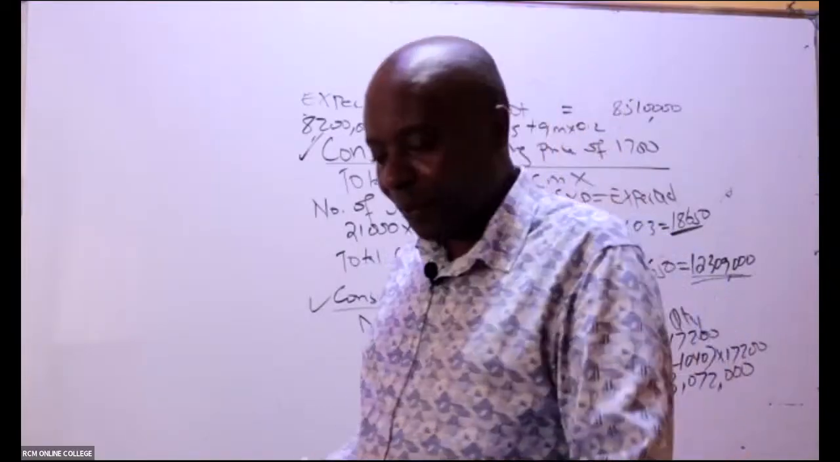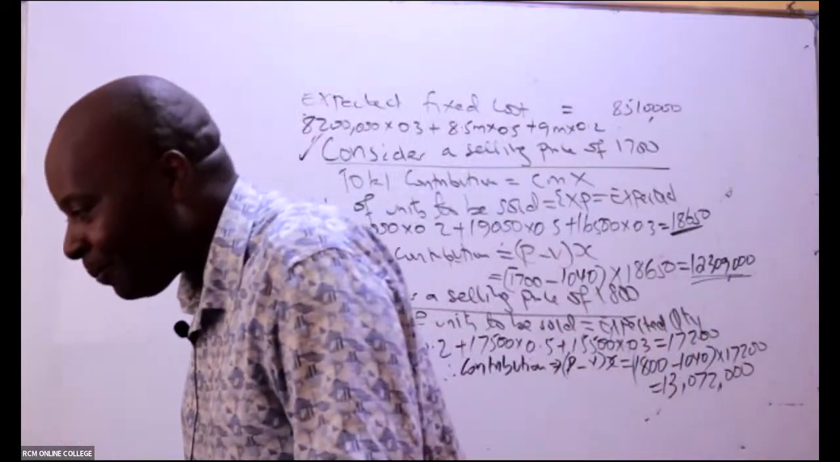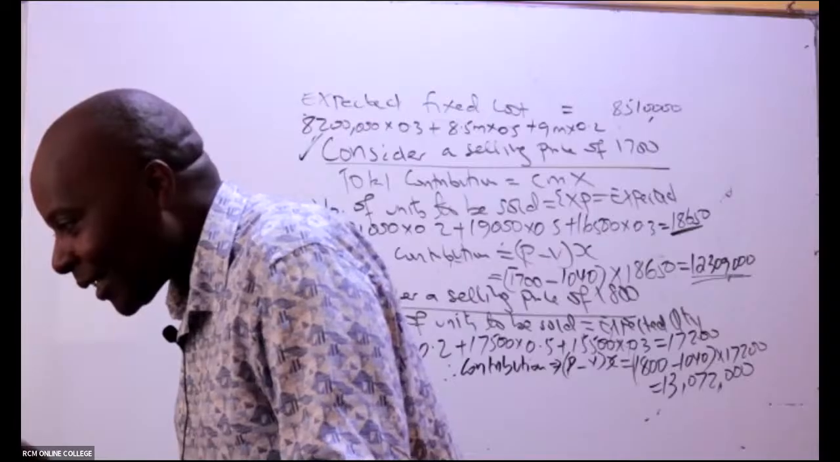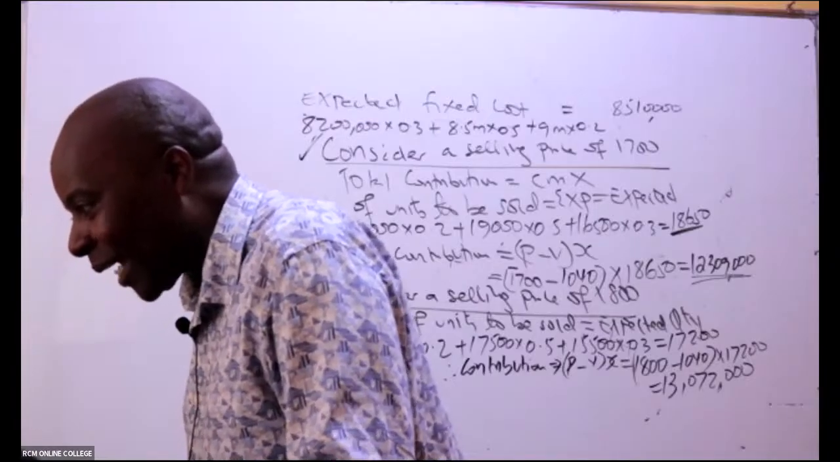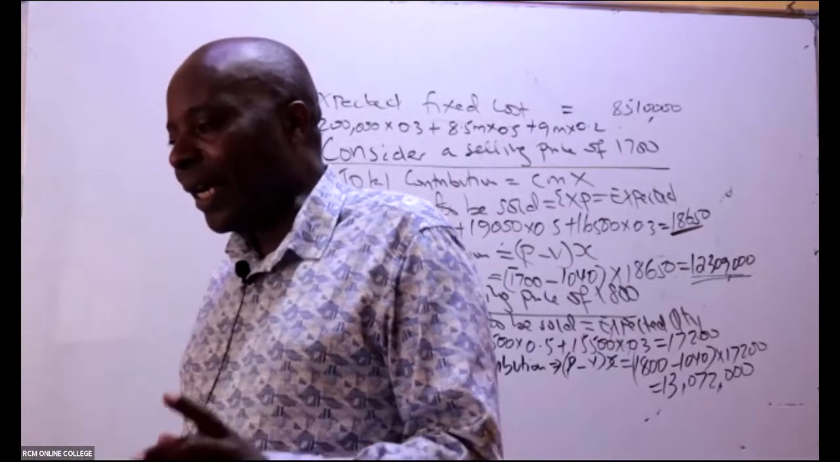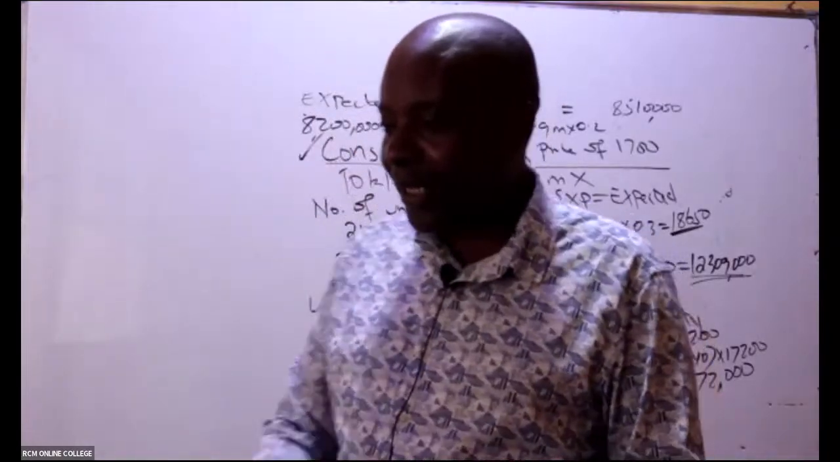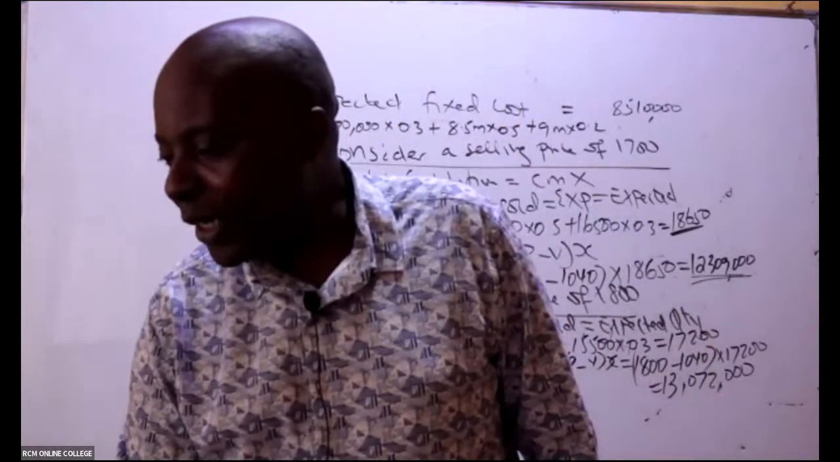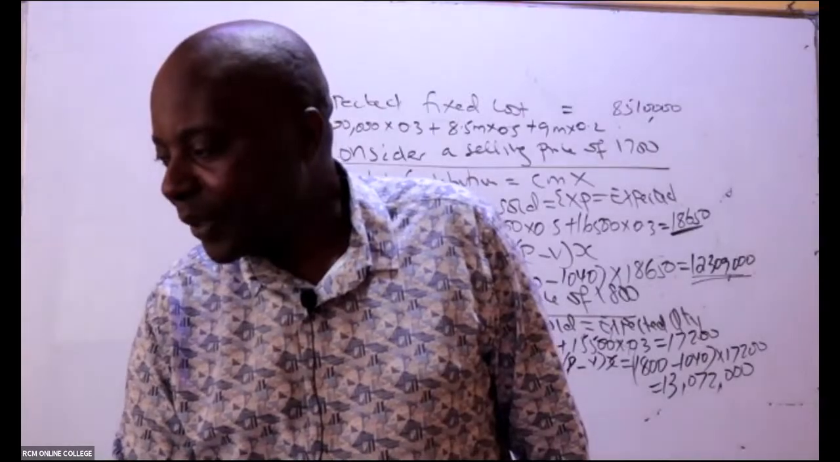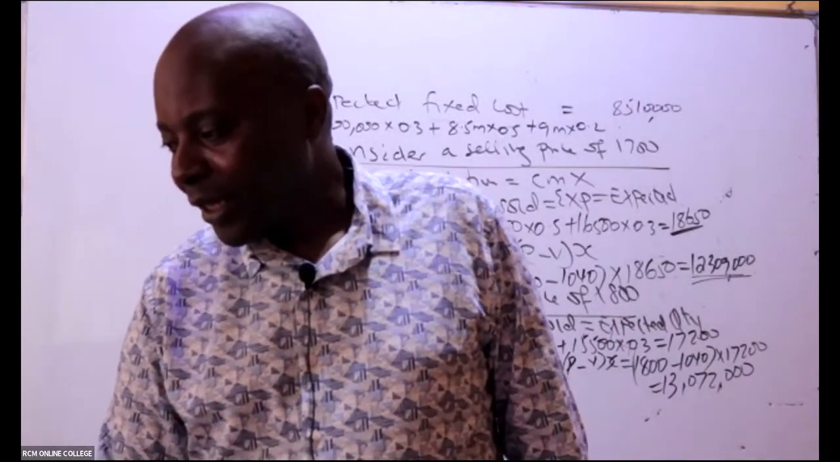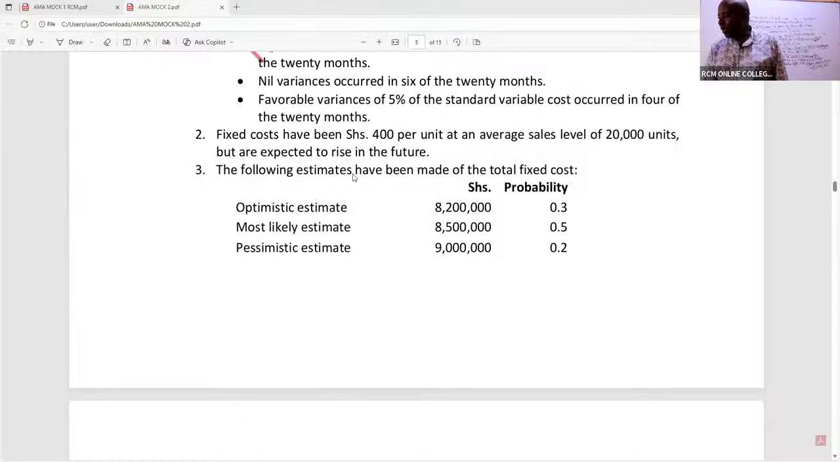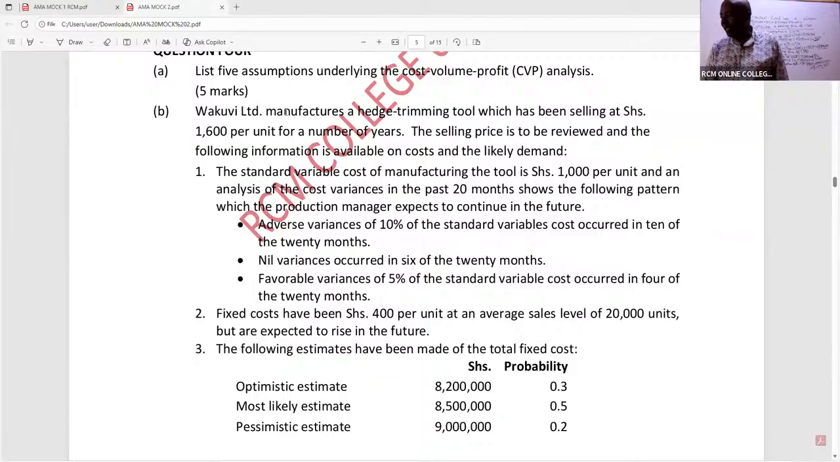Remember, you have a current selling price. Is there somebody who is able to remember the current price? We have a current price. Is it 1600? It is 1600, yes. So this current price is 1600. They have told us up here, the current price is here, Wakuvi Limited.